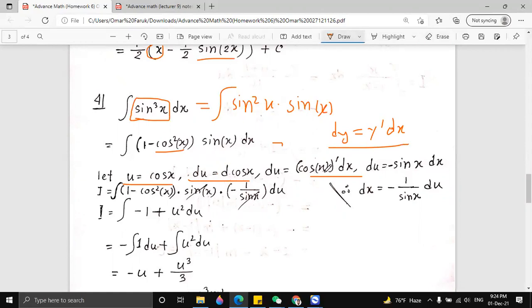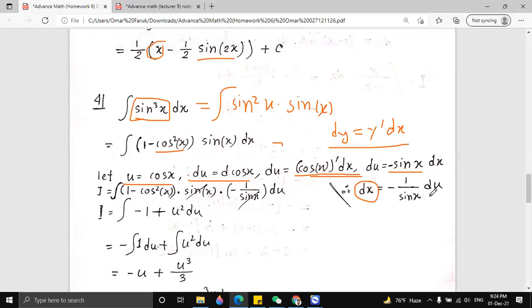So from this formula, we can write down cos x derivative dx. The derivative of cos x will be minus sin x. Then we need only dx, right? We only need dx on the left side. So if I take minus sin x to the other side, it will make minus 1 by sin x du.